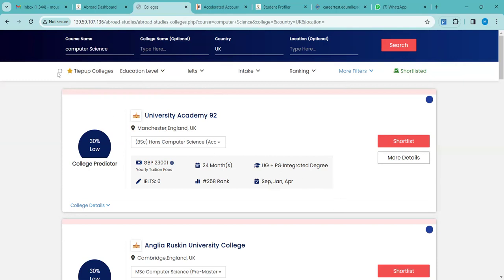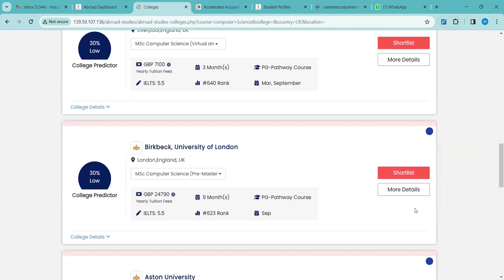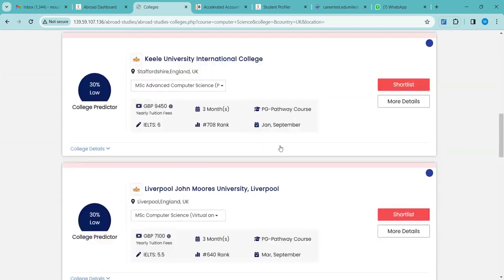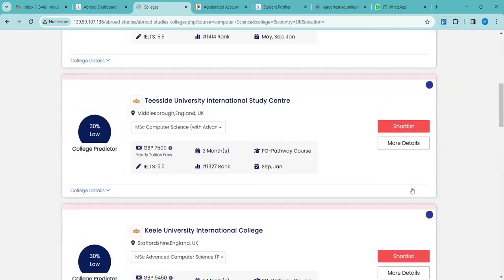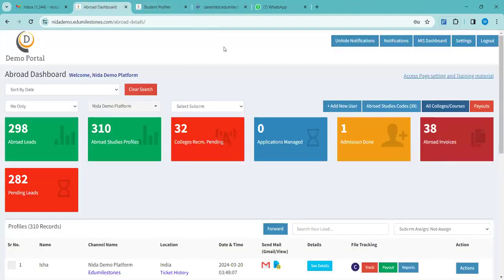Once you click on the tied up universities also, all the tied up universities will start reflecting in front of you. So this is the list. From here, you can go to any more details option for any university. You can just give them an idea. I'm not telling you to give them the proper picture that this is the university where you can apply. No. Why I'm telling you this, you can use as an option.